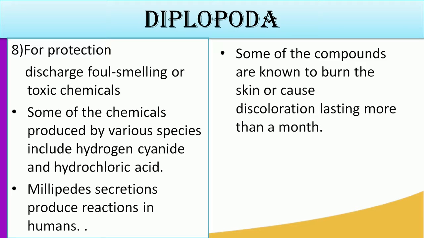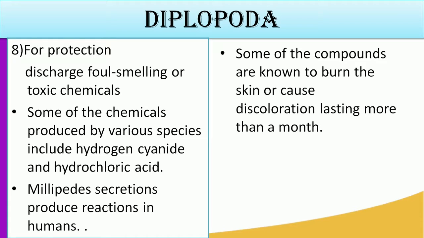So for protection, when organisms are irritated, they need a system that will protect them. Among the characteristics of living things, there is something we call sensitivity or irritability. In each organism, there is a mechanism by which it can protect itself from harm. These Diplopoda also have a system to protect themselves. They discharge a foul-smelling or toxic chemical at the predator.